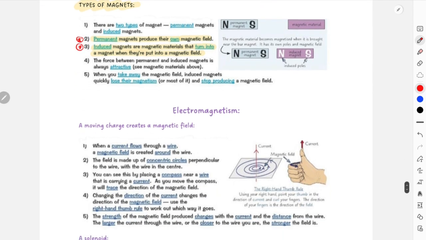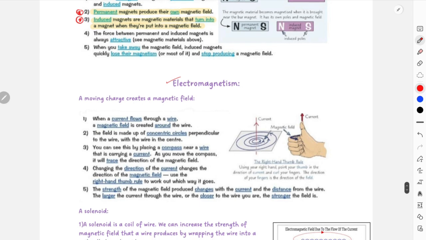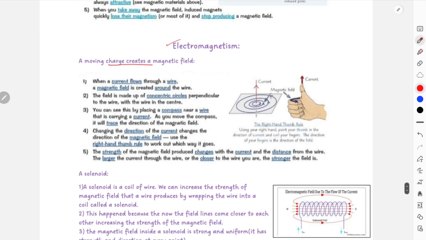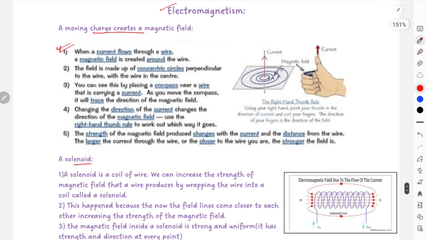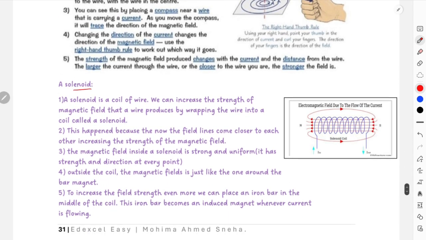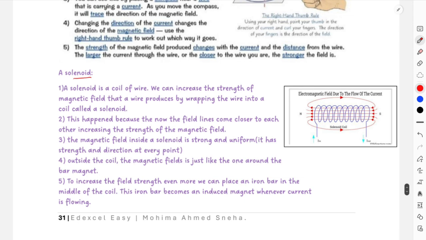Okay, after this we'll start with electromagnetism. Similarly, understand the right hand thumb rule and exactly how a moving charge creates a magnetic field, and then again the solenoid over here. These two are extremely important. They might ask you how a current carrying wire creates concentric circular field lines, and how a current carrying wire wrapped in a circular coil shape has its field lines arranged.